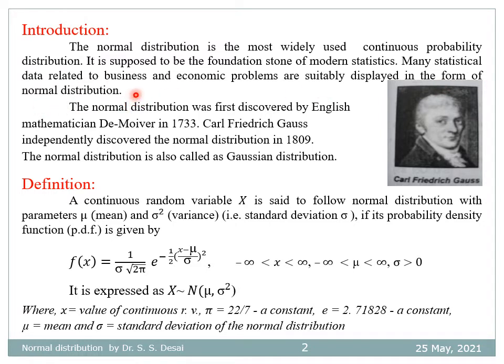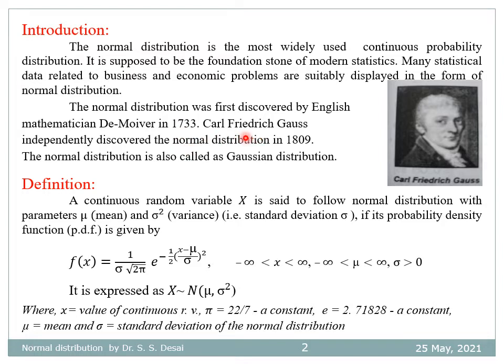Normal distribution is very useful for courses like CA, CS, ICWA, and for competitive exams such as MPSC, UPSC. The normal distribution was first discovered by English mathematician De Moivre in 1733.